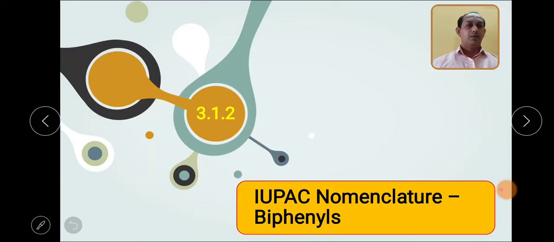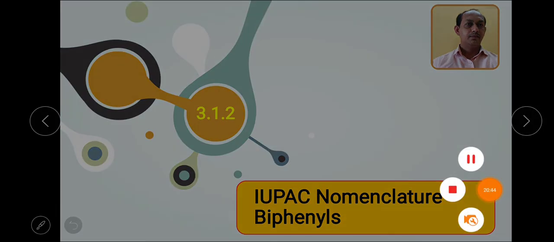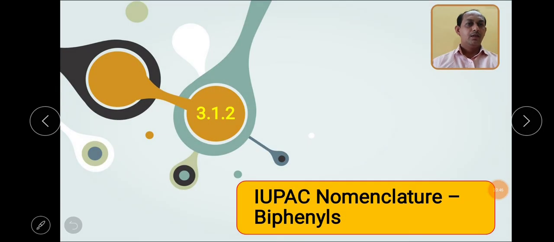So this is how we have to remember the IUPAC nomenclature for the spiro compounds. Now we will see the IUPAC nomenclature for biphenyls.